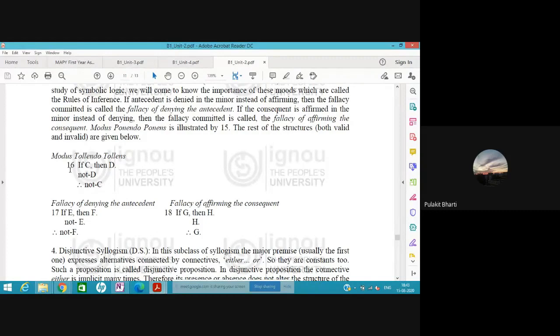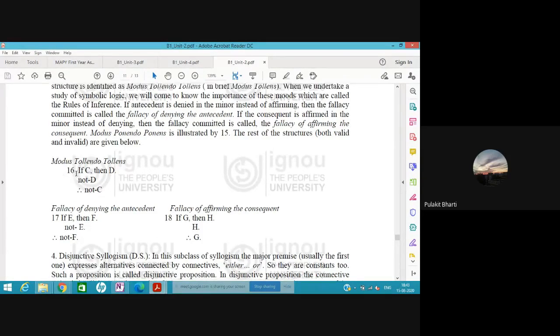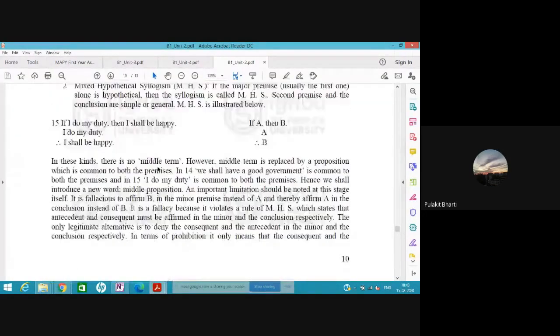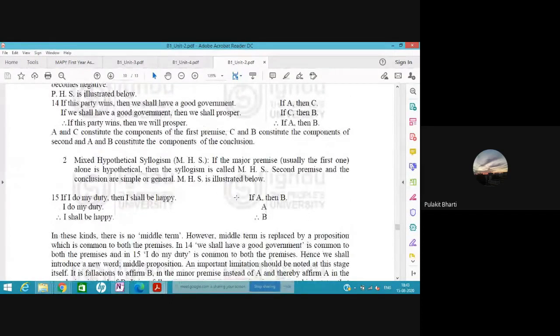Let me show you the difference between those. I cannot keep them side by side, otherwise it would have been much easier. In the hypothetical proposition, when I take only one statement, I say this is a proposition, this is also a proposition, and then this is the conclusion. When I take all three statements together, then this is a syllogism. The structure is known as syllogism. So in modus ponens, I'm saying that this is modus ponens.